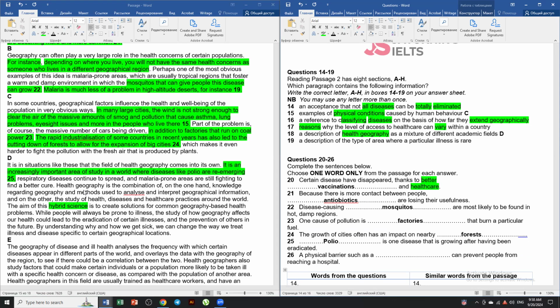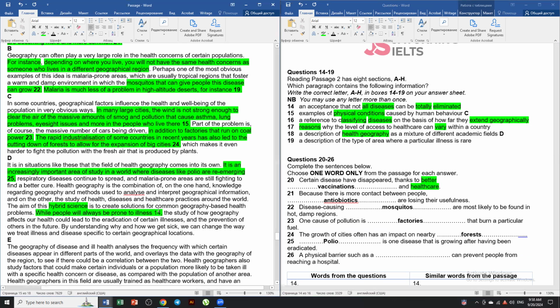Health geography is the combination of, on the one hand, knowledge regarding geography, methods used to analyze and interpret geographical information, and on the other, the study of health, disease, and health practice around the world. The aim of the hybrid science, while people will always be prone to illnesses. This is what I was searching for. Okay, there we go. It's question 14.